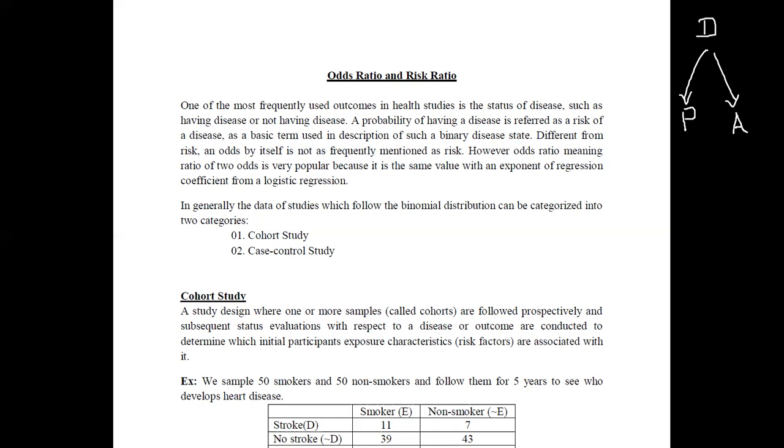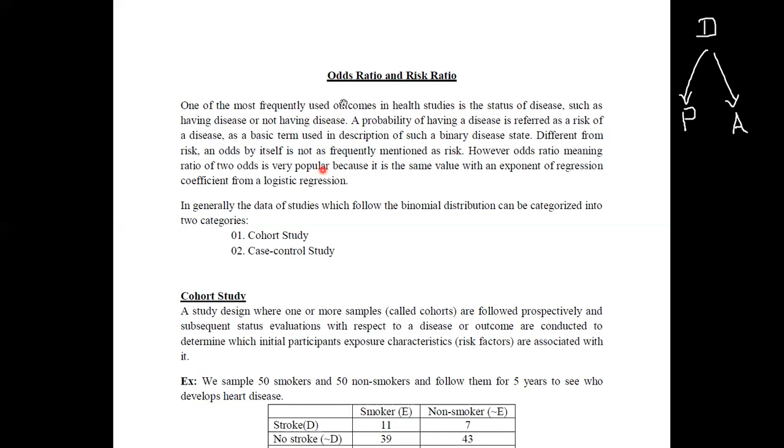If you pay attention to the odds ratio, this means the ratio of two odds. It is very popular because the outcomes that we obtain for this can be compared with the exponent of the regression coefficients that we obtain from the regression. Once we deal with the odds ratio, there is a connection with logistic regression. We will discuss those things in future sessions also. But in this session, I will describe the odds ratio and the risk ratio.